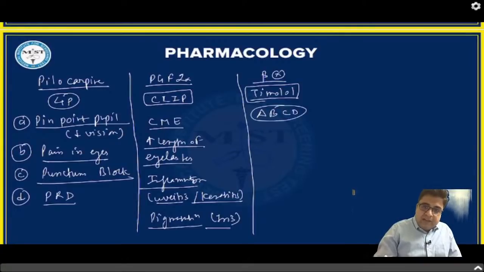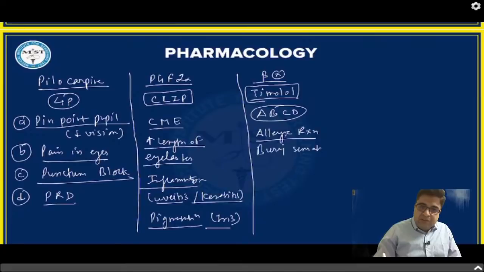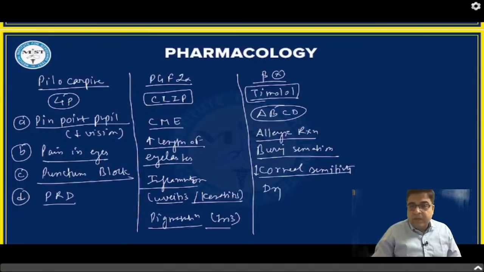These medicines can cause allergic reactions, burning sensations, and can reduce the corneal sensitivity. They can also cause dryness of eyes, and please remember one more side effect, that is superficial punctate keratitis.